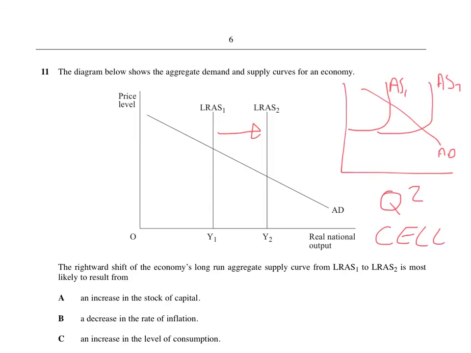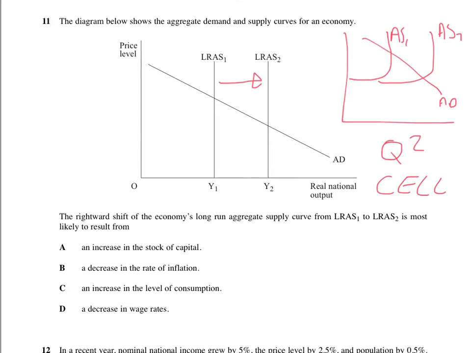Let's go for it. Right, firstly, I'll cross off the ones it can't be. A decrease in the rate of inflation wouldn't make any sense. It's got nothing to do with anything. Get rid of that. An increase in the level of consumption. We know that's wrong because that would affect AD. A decrease in wage rates would cause the SRAS to go to the right because that is a change in a firm's cost of production.